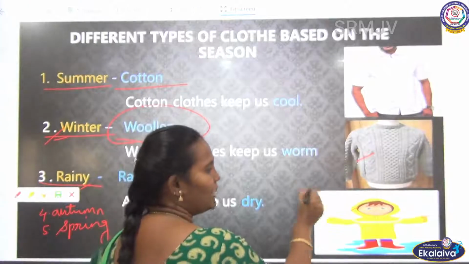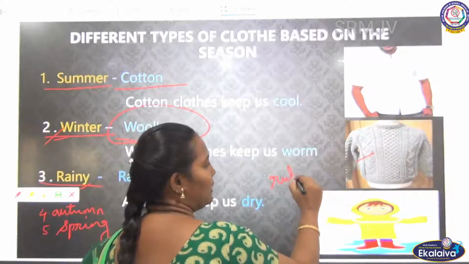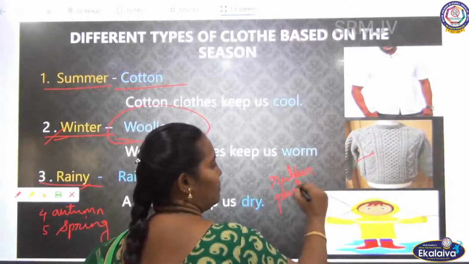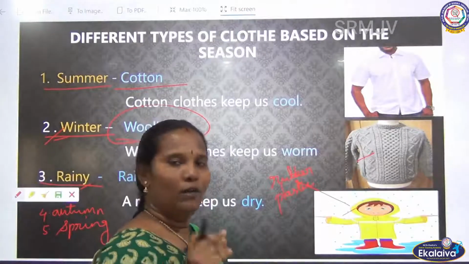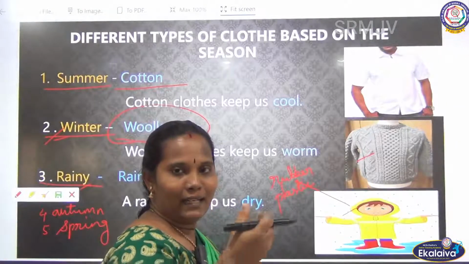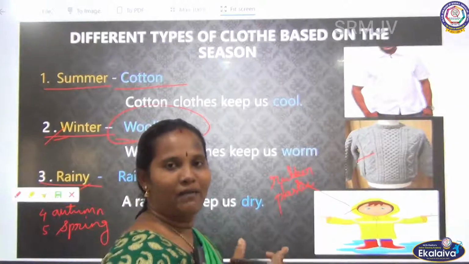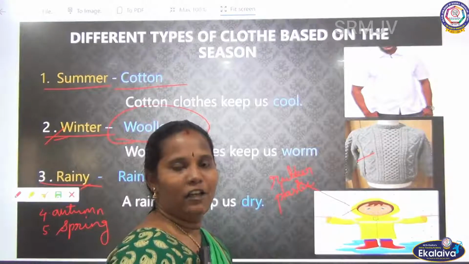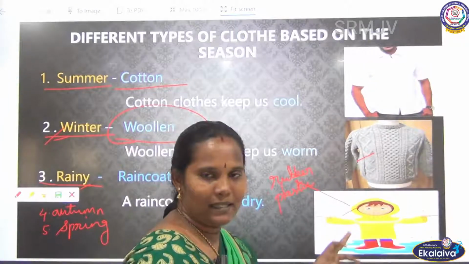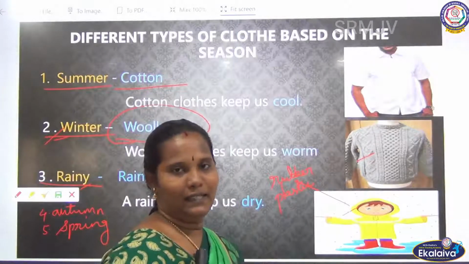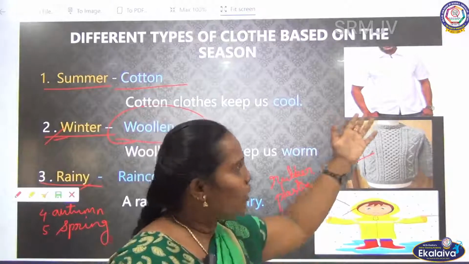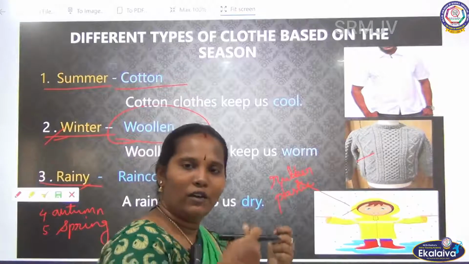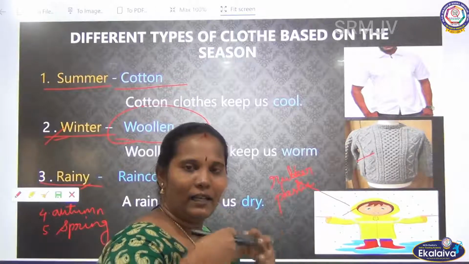What is the raincoat made up of? It is made up of rubber or plastic material. We know very well that plastic and rubber fabrics cannot allow the water to get inside, isn't it? That's why we wear plastic raincoats during the rainy season. If we wear cotton, we already know cotton can absorb water easily, so all the rain gets inside our body.